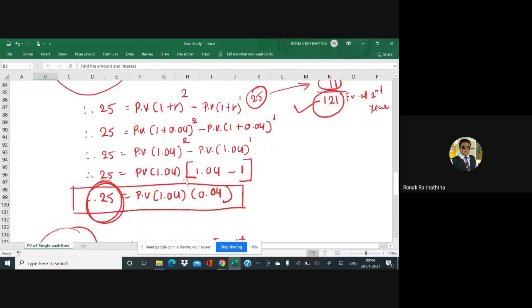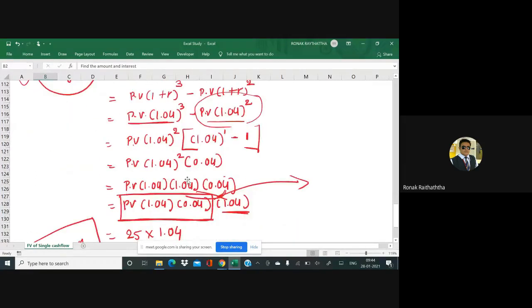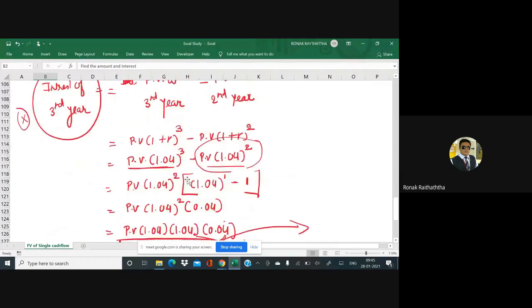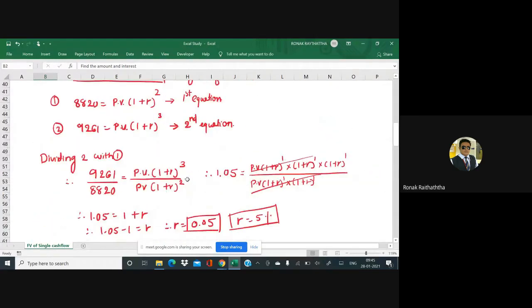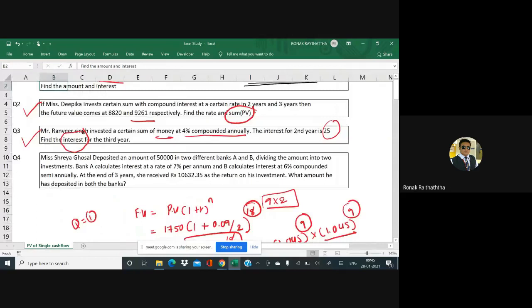Good. Now, the fifth one I'm giving you as homework. You'll be trying it. I know that you will get a little bit stuck there, but try to put some logic, some algebraic equations in the fourth one too. You'll be doing it at your home because I don't have much time right now. And obviously, we'll be solving it in the next lecture too. So take a snap of it if you haven't taken it yet. Try to understand. I would just give you the brief idea about the question.